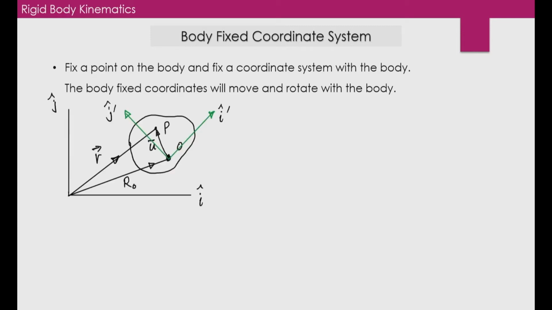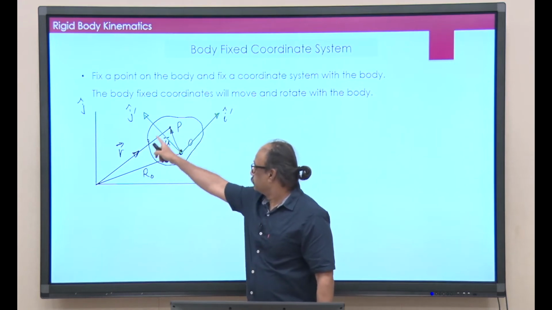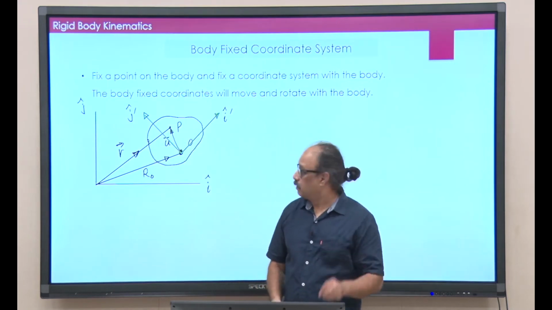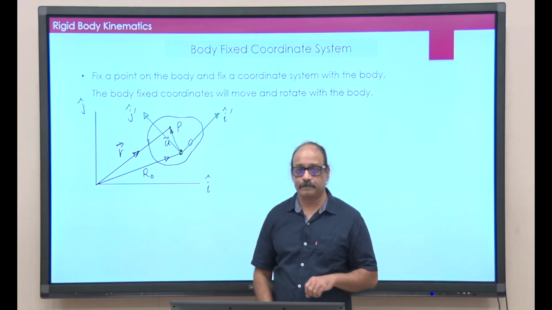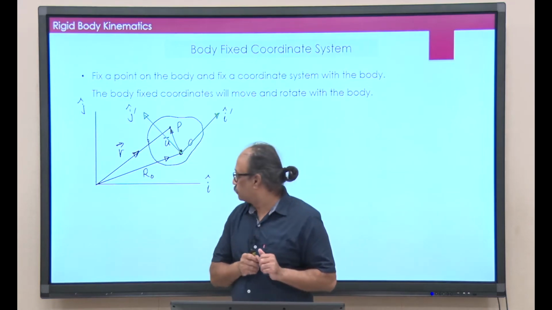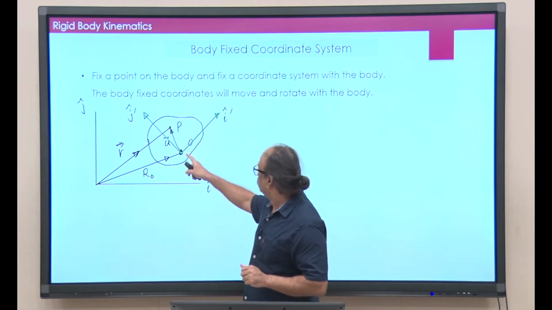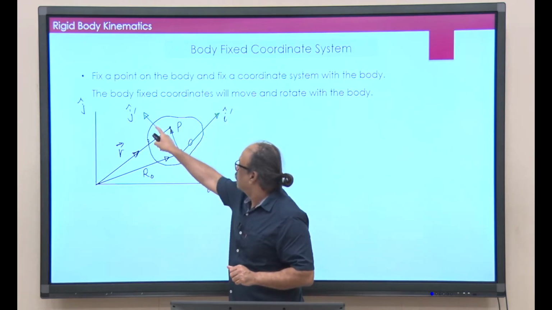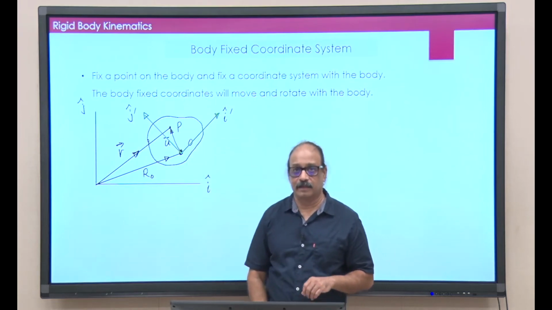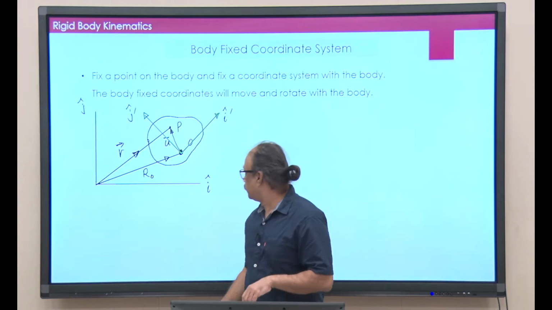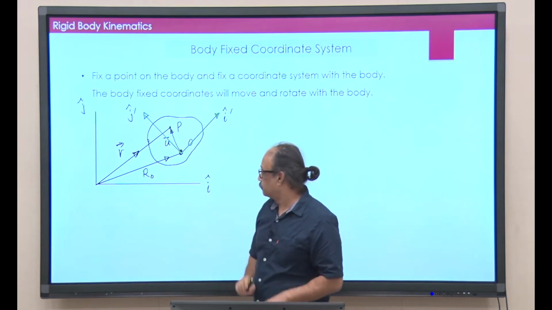Let me take a rigid body here. Okay. So, this is the rigid body. Then you take a point O, which is a fixed point, and with respect to this fixed point, I will draw these two axes, i prime and j prime, and k prime of course is also there, perpendicular to the plane of this board.